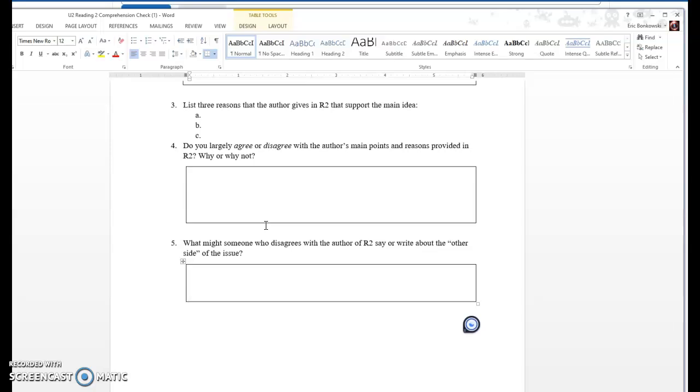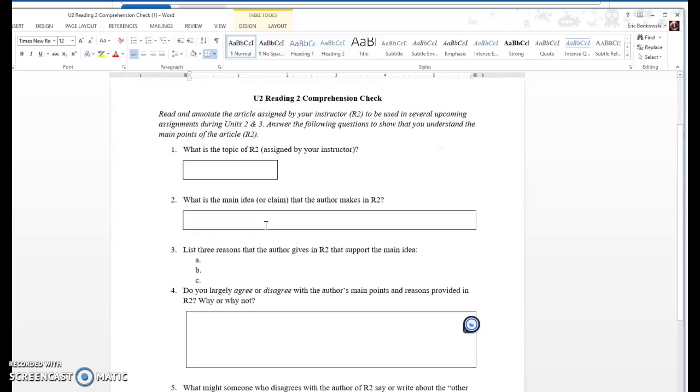So these are just some things to get you introduced into thinking about these ideas. Because what we're going to do is also find another article on the same topic, and sort of use what different authors say about the topic of the Reading 2 article to get a real feel for the issue. So I'm also going to include some articles I'd like you to look through and read about finding articles in a database, and we'll get more in depth in that next week as well. But this is the main assignment that's due on Sunday.